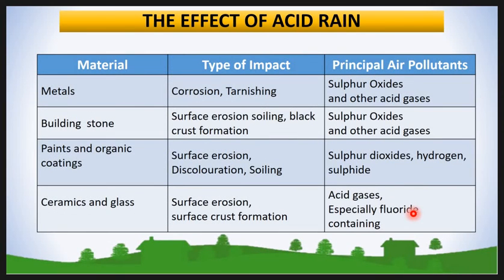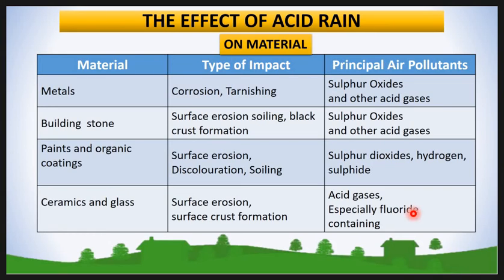Then the effect of acid rain on materials. Here the table shows material, type of impact and pollutant. When metal comes in contact with sulfur oxide, it gets corrosion and tarnishing, or loses its shine.